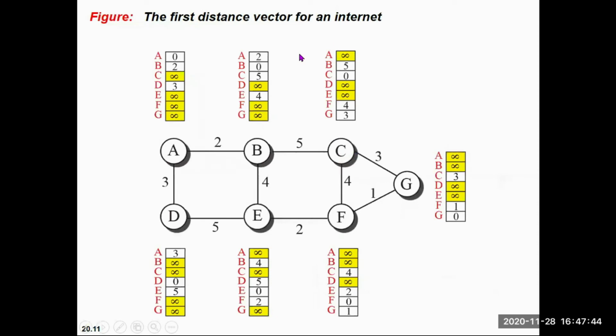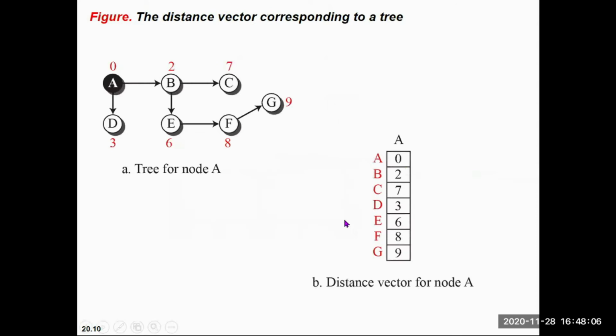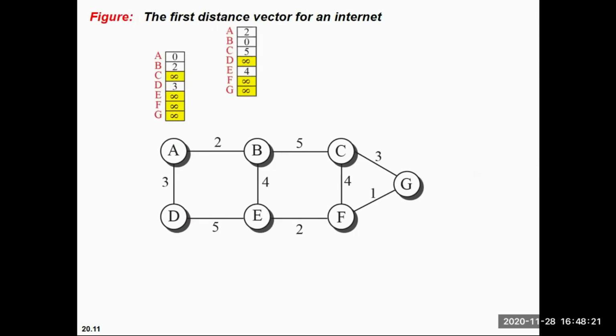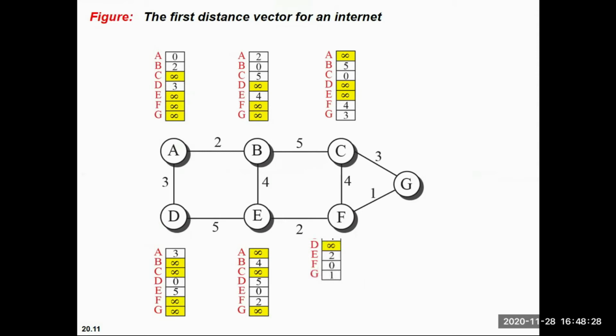After this, C will share its information with B, G will share its information with C, F will share information with G, and F will share information with C. After all those calculations, B will share its information with A, and finally, after calculating all of these, you will get this table for A. Similarly, you will get one more table for B, and one for C, D, E, F, G. This method that you are seeing is known as distance vector routing, where you are calculating the distance vector.